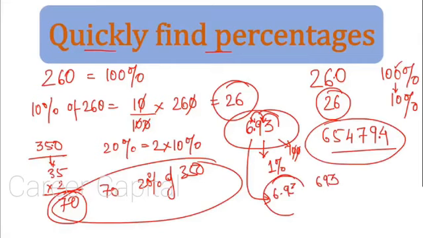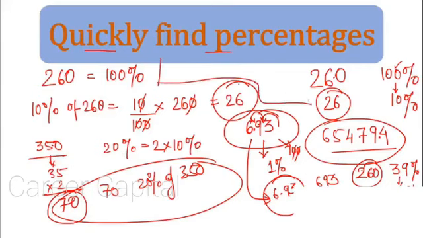Let's move on to a little bit difficult number, or difficult value. Say we have, as usual over here, 260 and we want 39% of this. Now what to do? Very easy, no need to panic. 39%, 39 is nearer to 40, right? So first find 40%. Why? Let's see why. Let's calculate here somewhere at the top, so we'll have space.